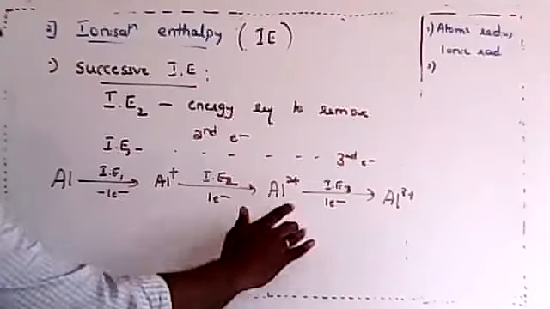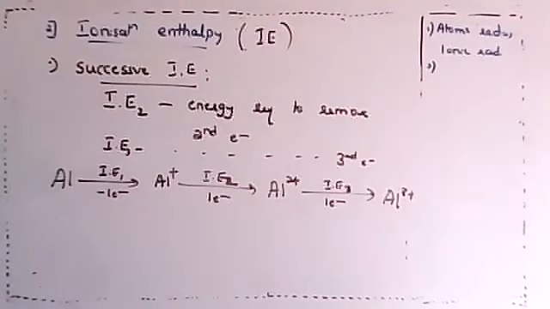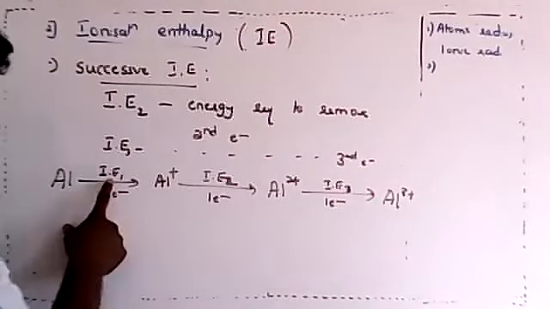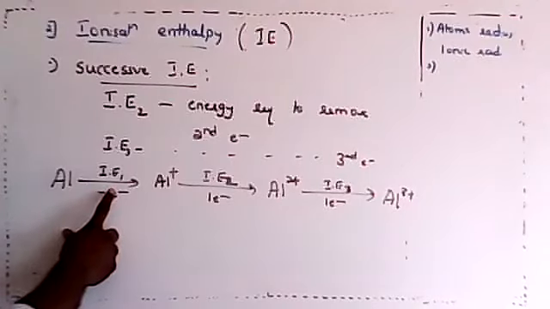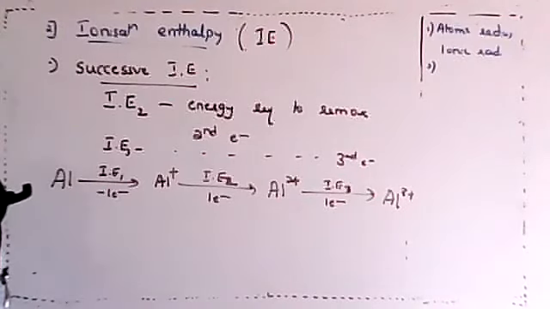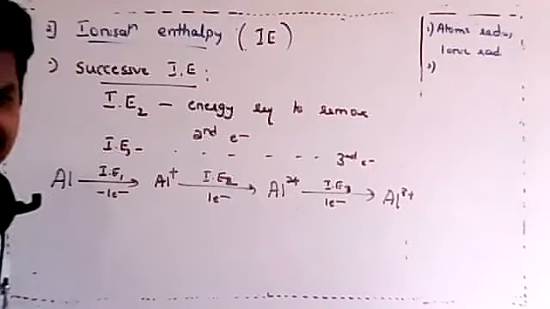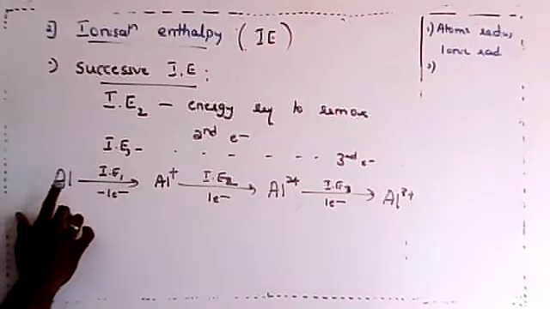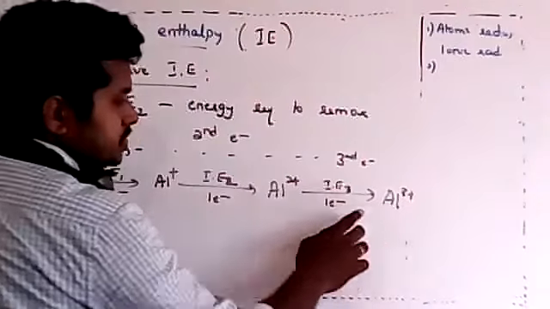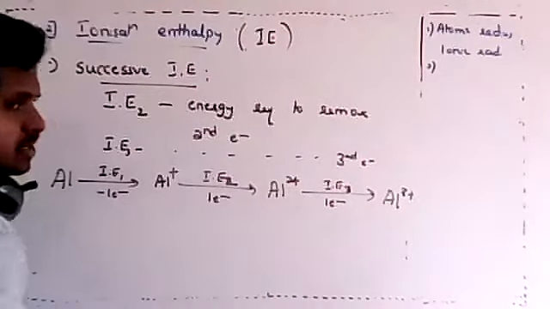This is what you call successive ionization enthalpy: energy required to remove more than one electron. I hope the board is visible to you. Is that clear? To form aluminium 3 plus from aluminium, you need to remove 1, 2, 3 electrons.